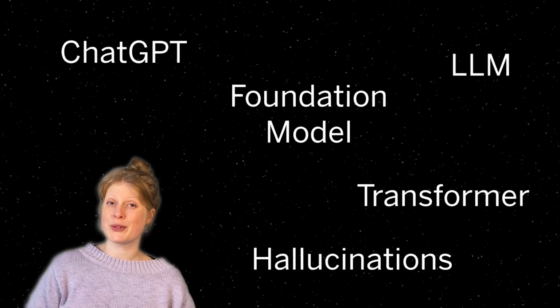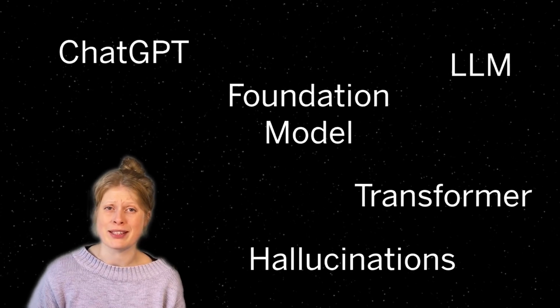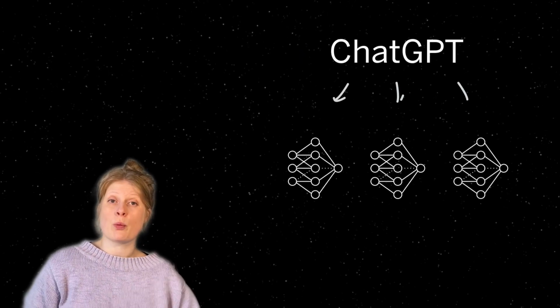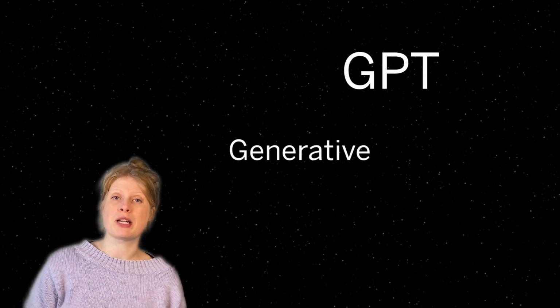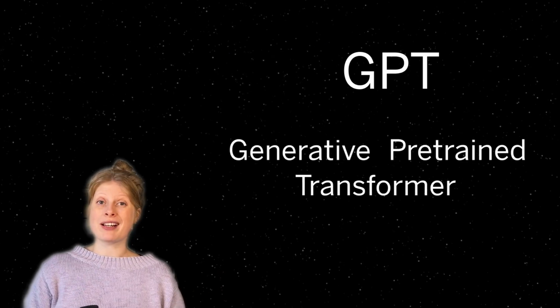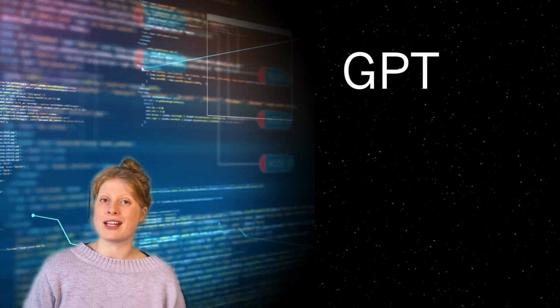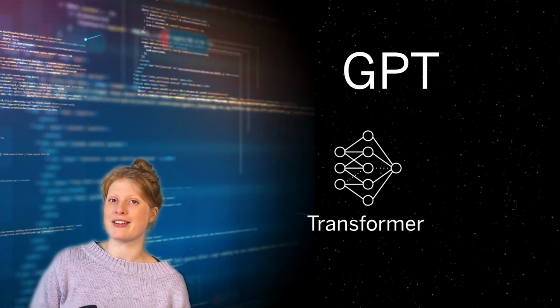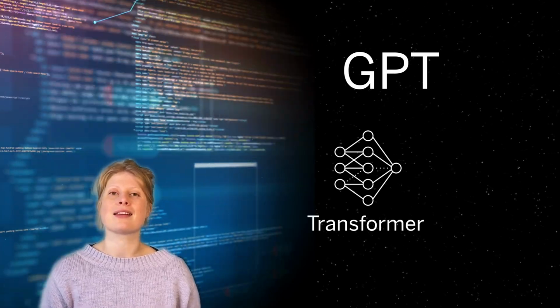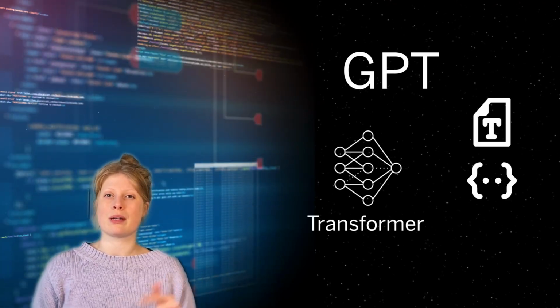Are you also sometimes confused with all the different AI buzzwords out there? Let's start with ChatGPT. ChatGPT is an application on one of OpenAI's large language models. GPT stands for Generative Pre-trained Transformer. So a model that is pre-trained on a lot of data on a neural network architecture called Transformer and belongs to a type of AI called generative AI. That is AI that can produce output like text or code or images.